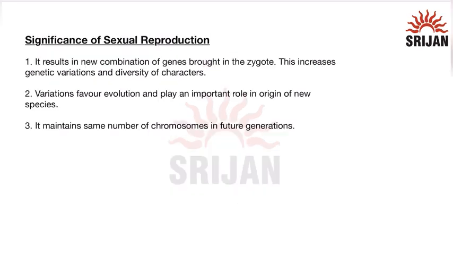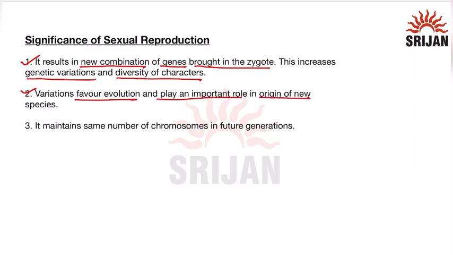Let us read about the significance of sexual reproduction. The first significance is that it results in new combinations of genes brought into the zygote, and this increases the genetic variation and diversity of characters. Half of the genetic material comes from one parent and half from the other, so this results in new combinations of genes and also in variations. Variations are very important as they favor evolution and play an important role in the origin of new species.